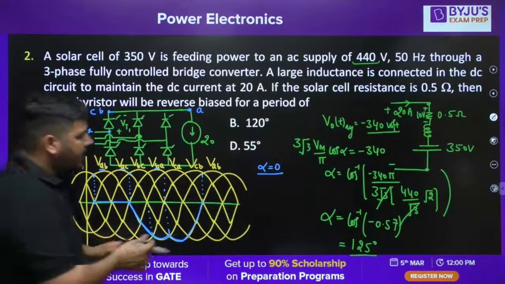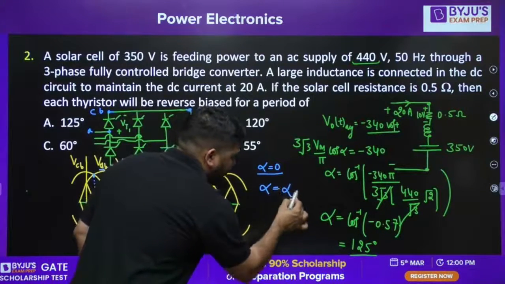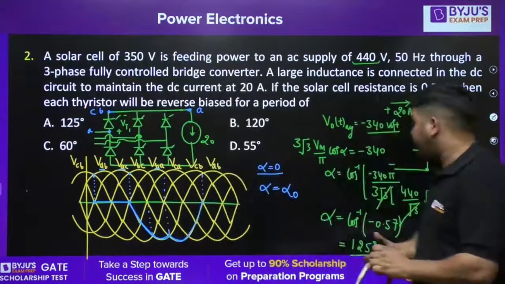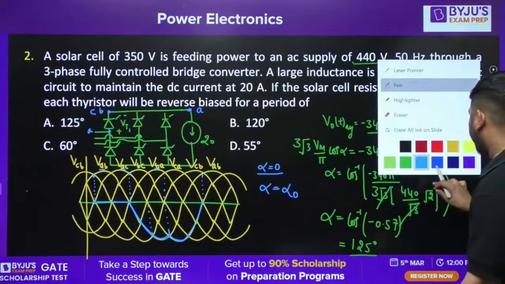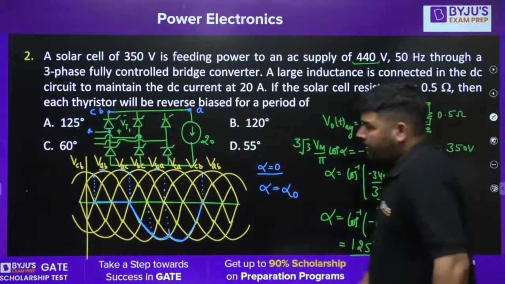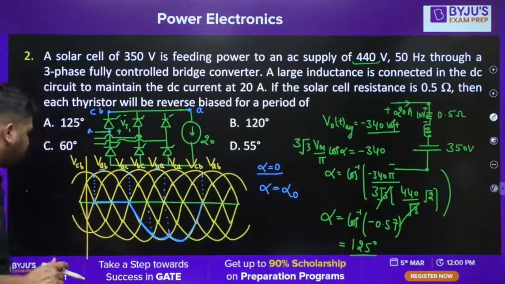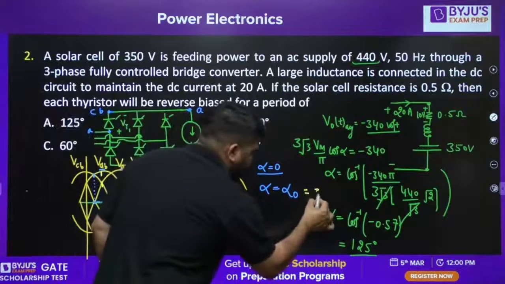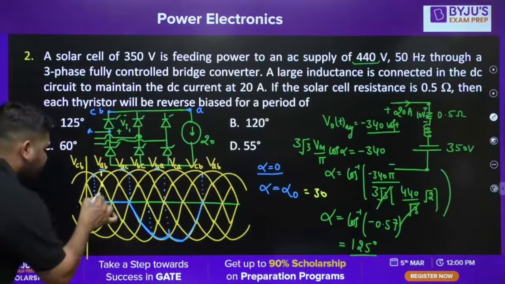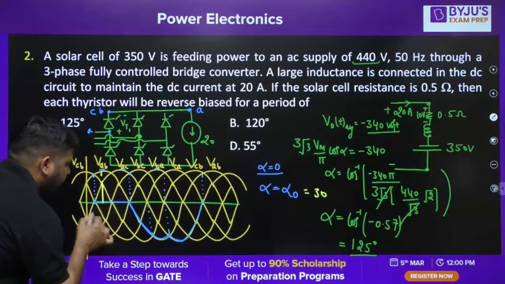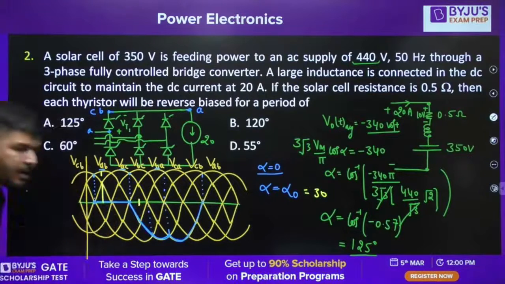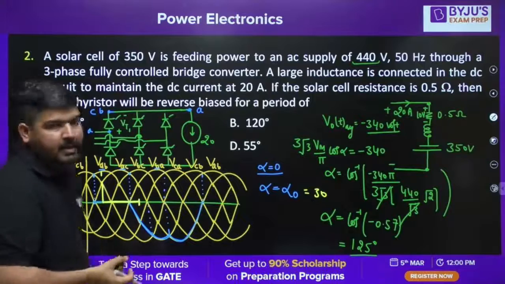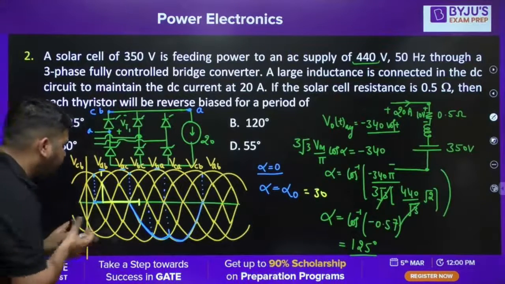Now let's say alpha equal to alpha naught. What will be the wave shape of VT1? Let's try to plot it. Let's say alpha naught is 30 degree. From this interval to this interval the voltage across the thyristor is 0, because thyristor T1 is conducting from this point to this point.